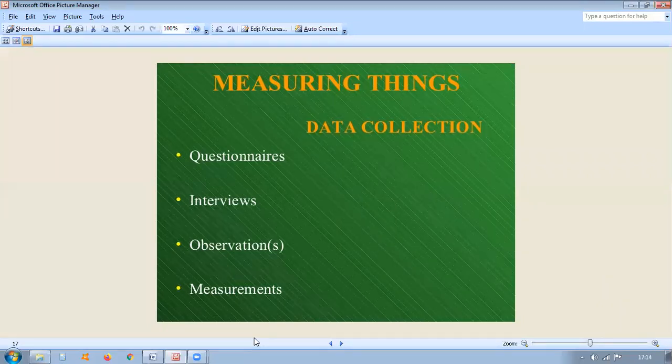Types of news read by newspaper readers: what type of news do they read? We don't read the entire newspaper. We look for certain things. So on that basis, you can collect data, whether it is business news or sports news or political news or any such other things. That information you can collect from newspaper readers. That becomes data.